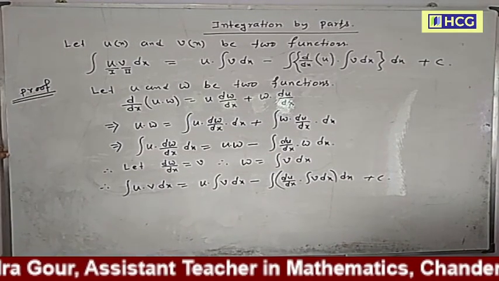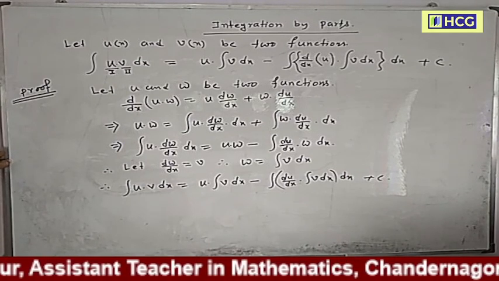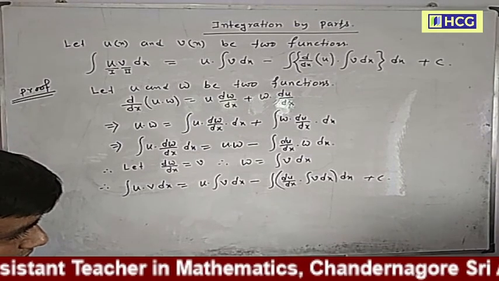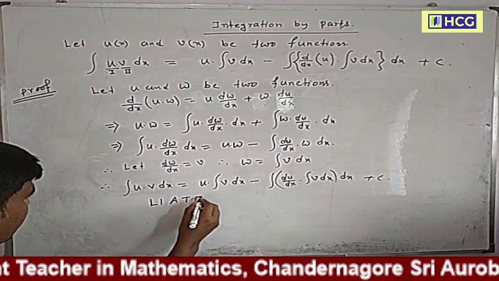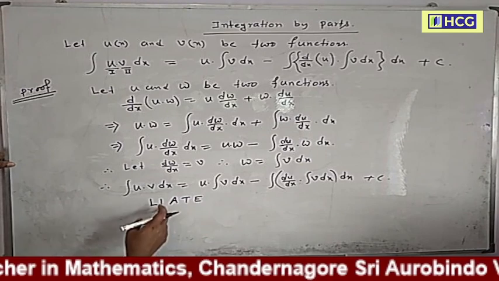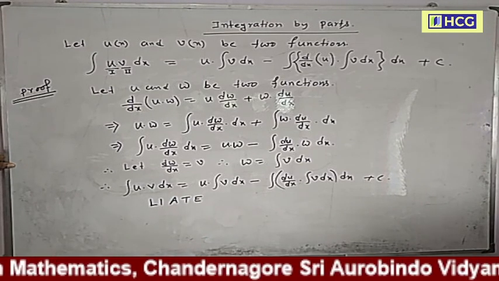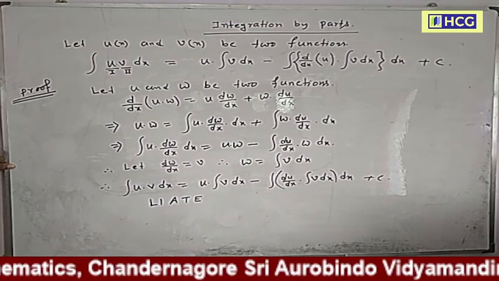For choosing the first function and the second function, there is a rule. The rule is LIATE. L for logarithmic function, I for inverse trigonometric function, A for algebraic function, T for trigonometric function, and E for exponential function.